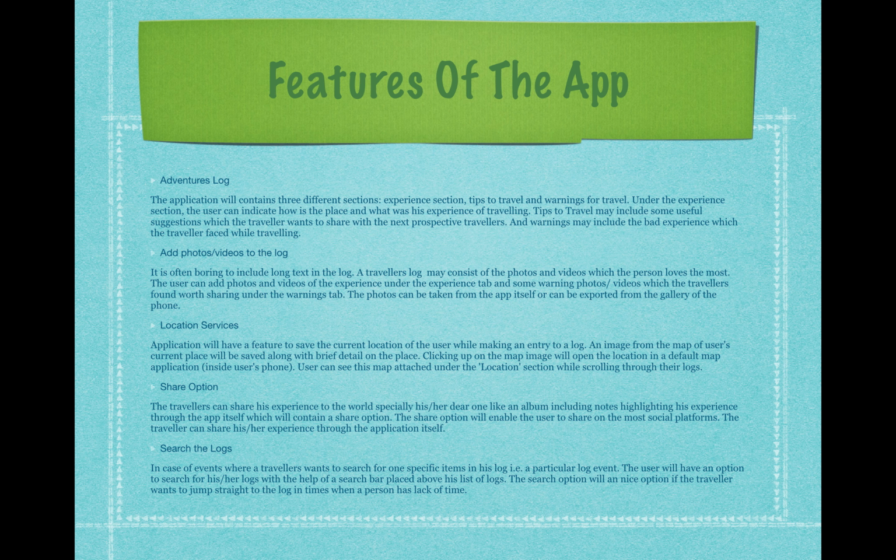Location services. The application will have a feature to save the current location of the user while making an entry to a log. An image from the map of the user's current place will be placed along with a brief description of the place. When the user clicks on the map image, the location will open in the default map inside the user's phone. The user can see this map attached under the location section while scrolling through their logs.